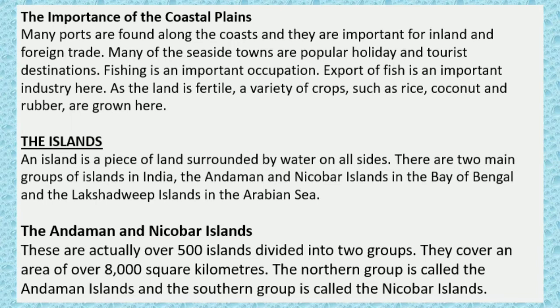The islands. An island is a piece of land surrounded by water on all sides. There are two main groups of islands in India: the Andaman and Nicobar Islands in the Bay of Bengal and the Lakshadweep Islands in the Arabian Sea.